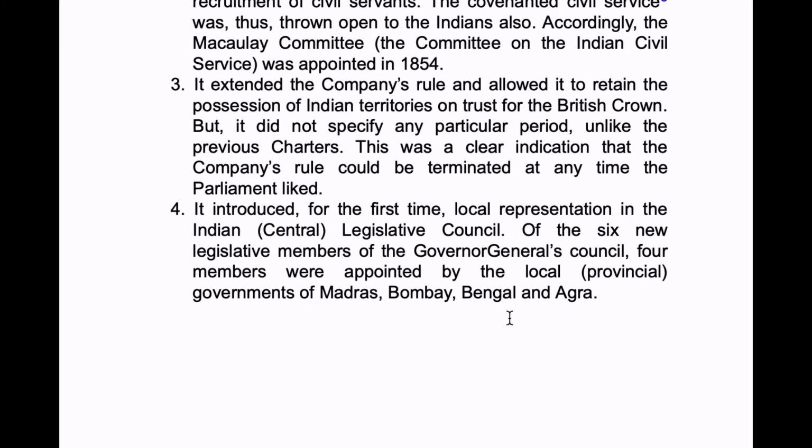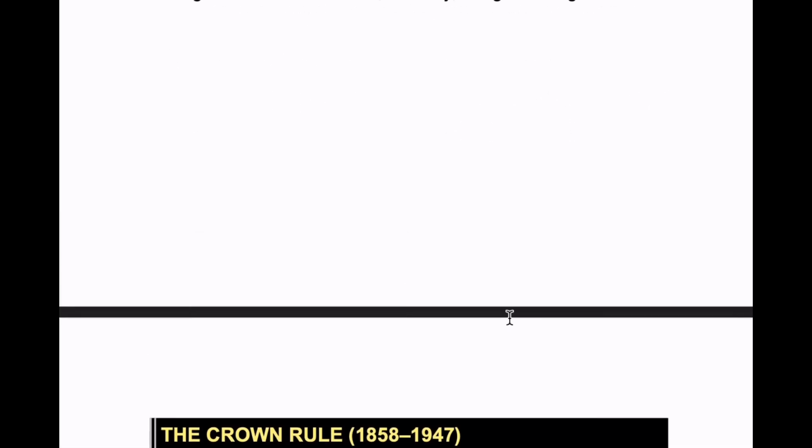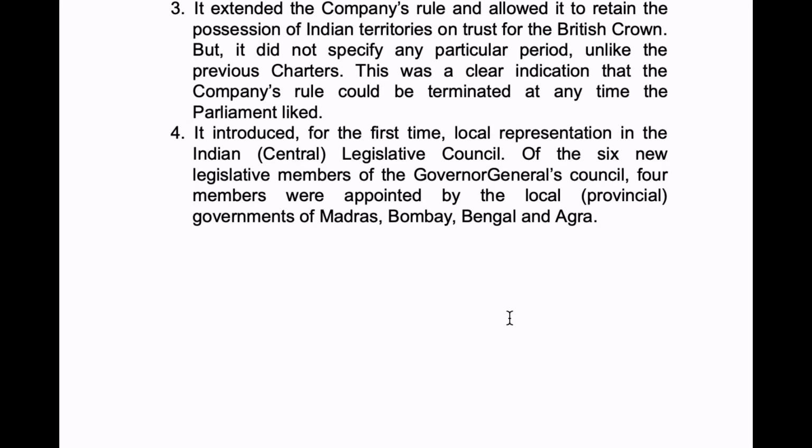Okay, local representation started in the Charter Act of 1853. So from the 6 legislative members, 4 were local, that is provincial members, appointed from Madras, Bombay, Bengal and Agra.